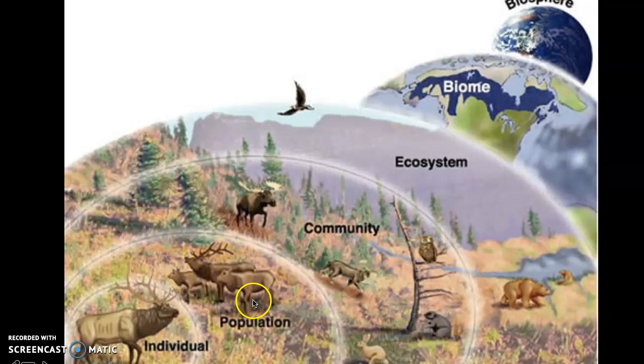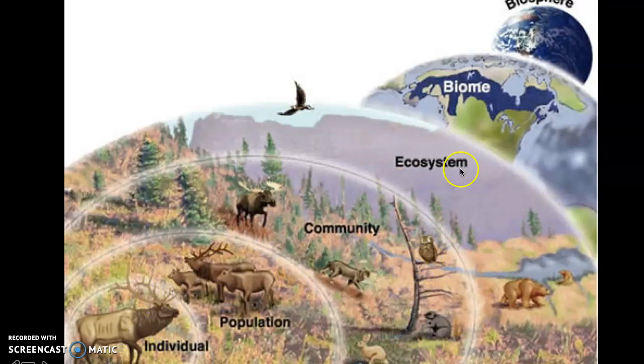A population is 2 or more of the same species in the same place at the same time, so all the deer. The community is where we have all of the living things, so the deer, the skunks, the rabbits, the trees. So remember, all these 3 levels are just living things.